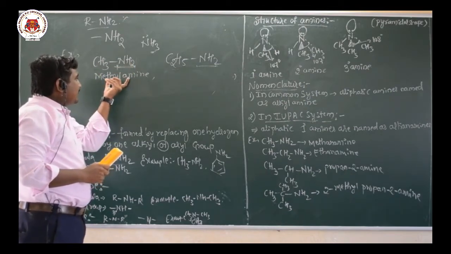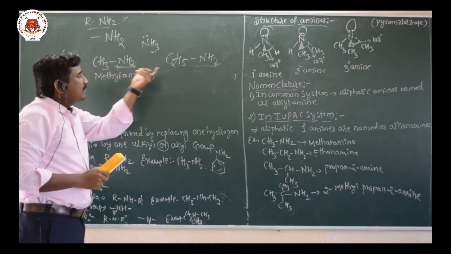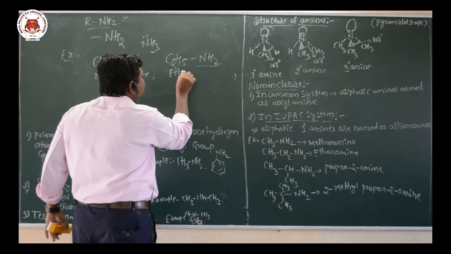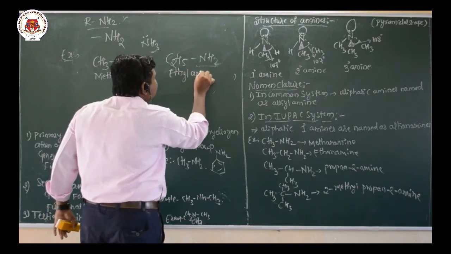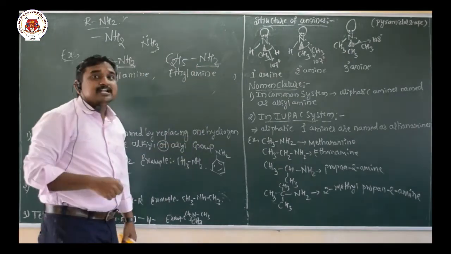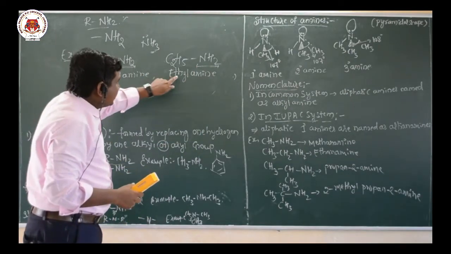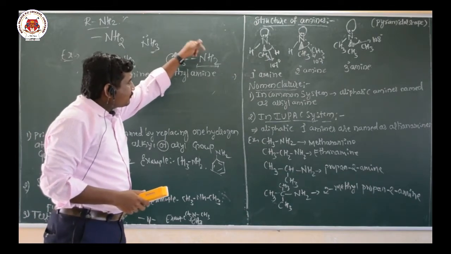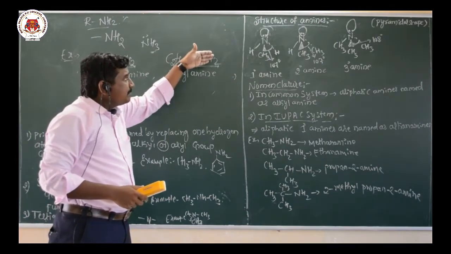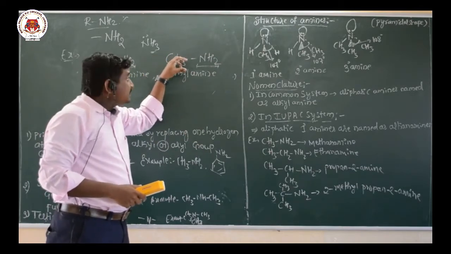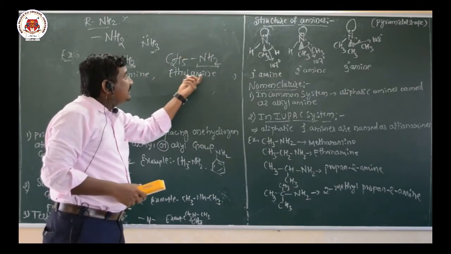The one example I have given already is methylamine, and the name of the second example is ethylamine. Here also the same thing. Here we observe the functional group NH2, that means they are examples of primary amine. Here also from the ammonia molecule there is a replacement of one hydrogen atom and substitution of one alkyl group, that is the ethyl group, that is ethylamine.